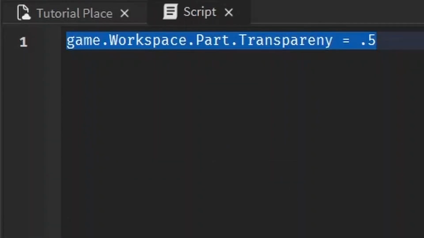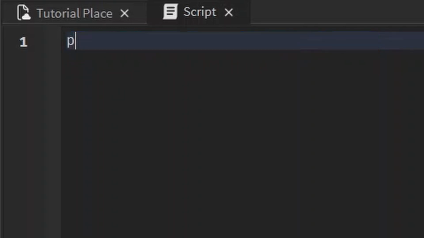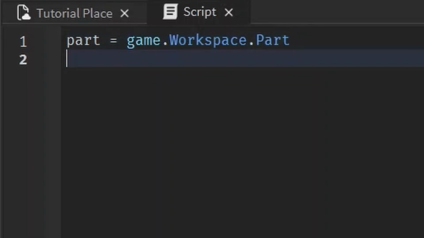Let me show you another example of another error. If we make a variable part equals game.workspace.part, you can assign variables to be equal to parts or any object in the game, not just values and stuff like that. So this is fine.